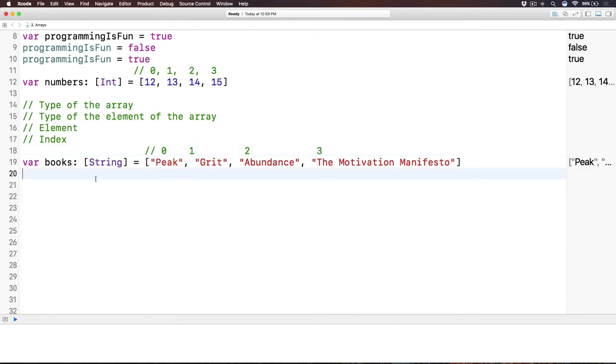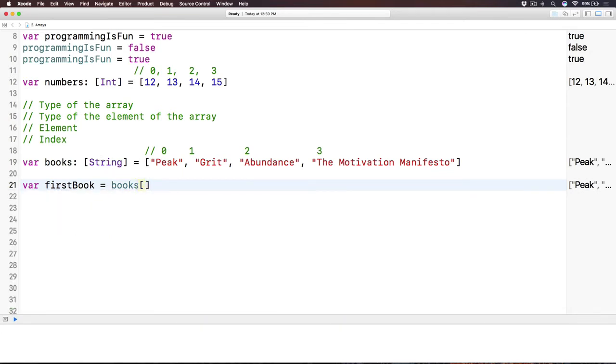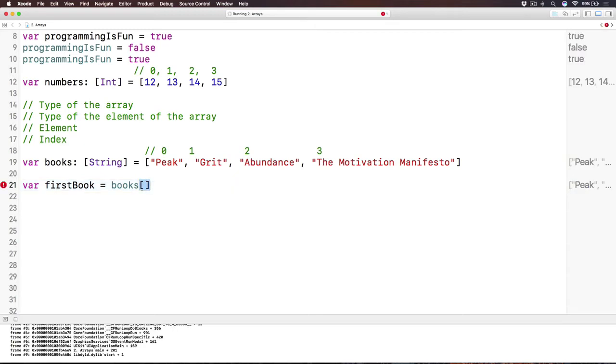So now let's access the first element. Let's say we have a var called firstBook, and we use the name of the array. Again, it is still just a variable. We have books subscript. We call that a subscript. We use the same square brackets syntax, and inside is the index.